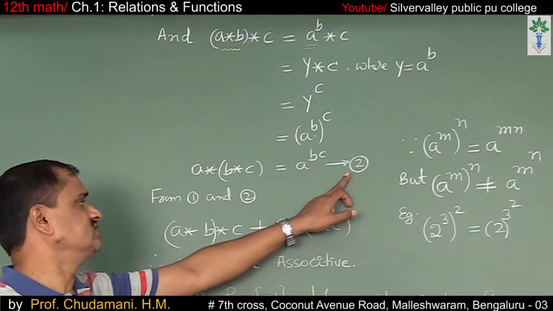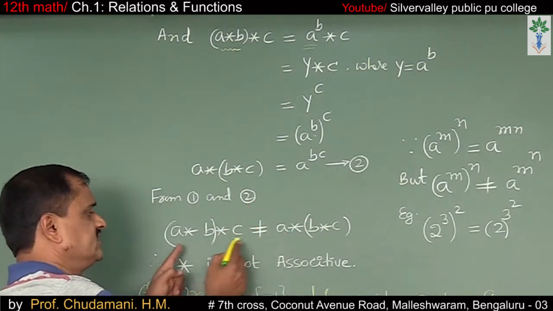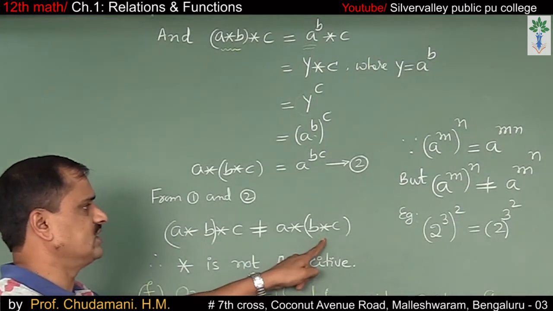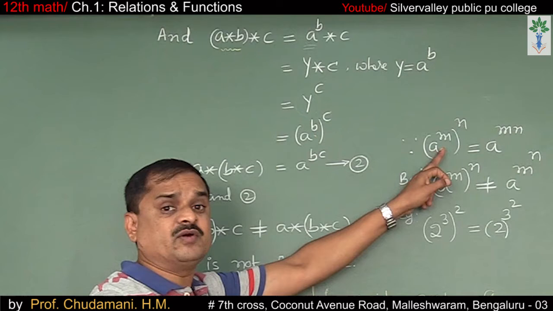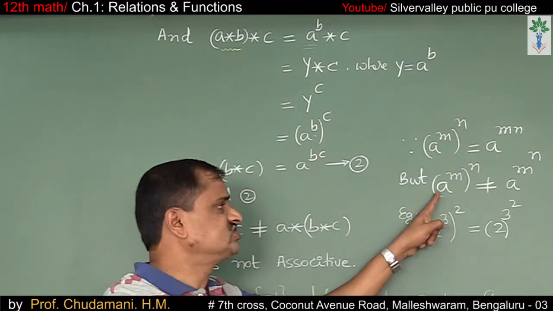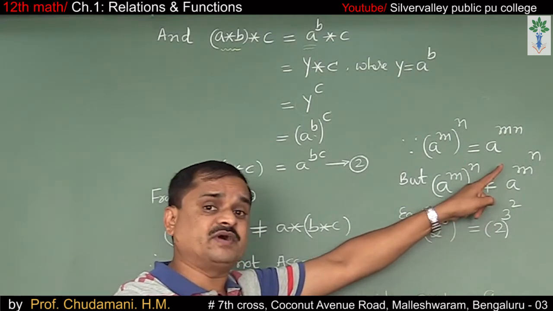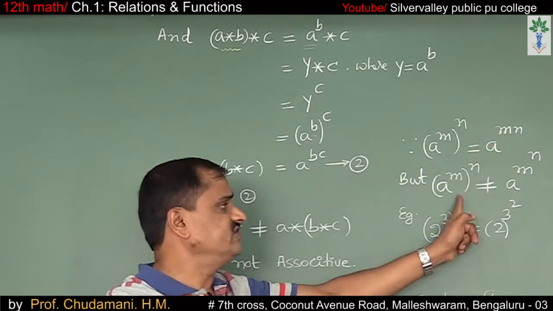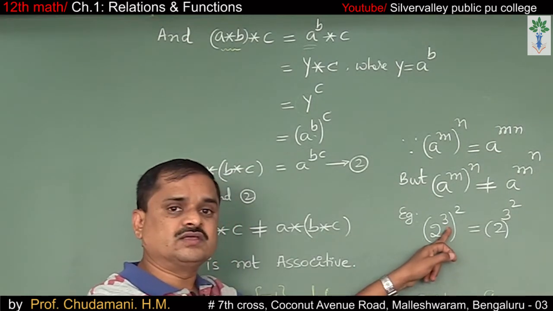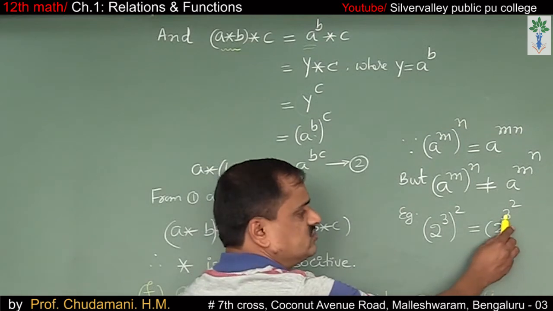Say this is equation 2. From 1 and 2, these two are not equal. A star B star C is not equal to A star B star C. Why? Because A power M whole power N means A power M into N, but A power M whole power N is not equal to A power M power N. For example, 2 power 3 whole square is not equal to 2 power 3 square.